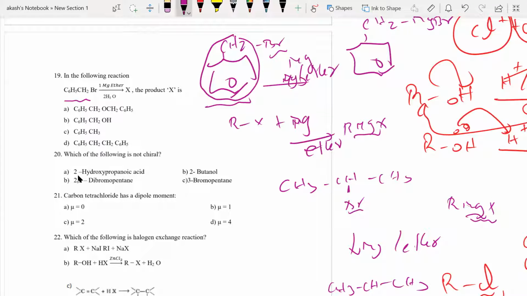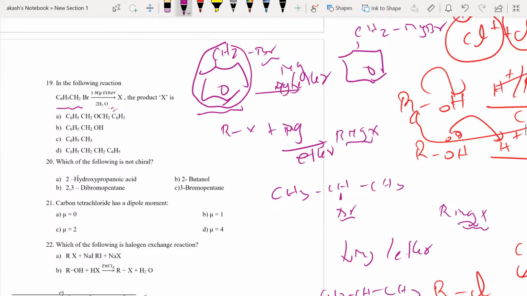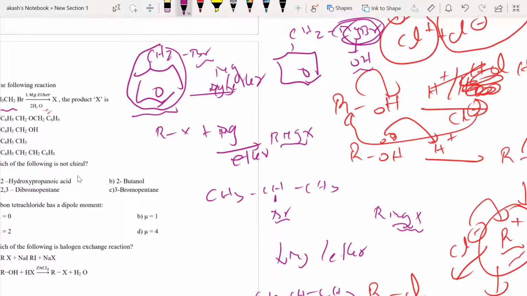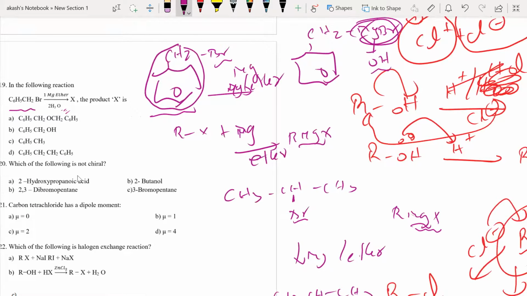What you have to understand is the moment you add H3O+, basically water which contains a little H+, this MgBr will get hydrolyzed to OH. First step is the formation of the Grignard reagent, and the moment you add water to this, it becomes hydroxide. So the answer to this question would be B, C6H5CH2OH.